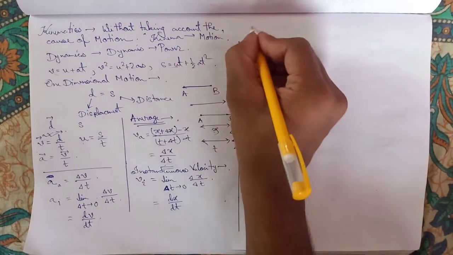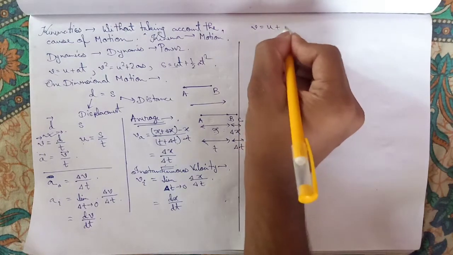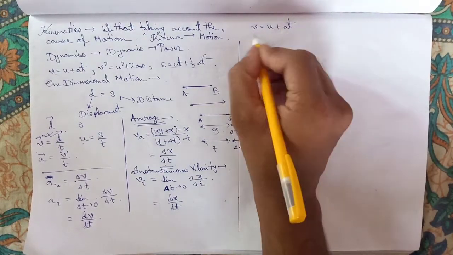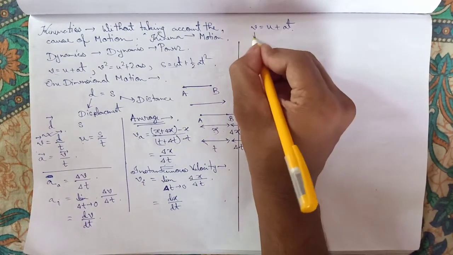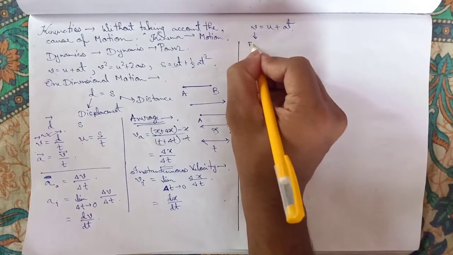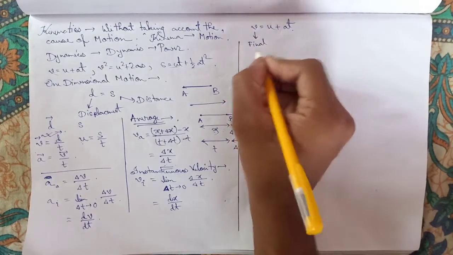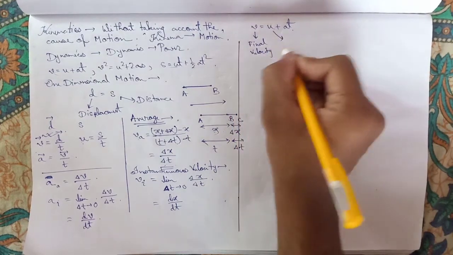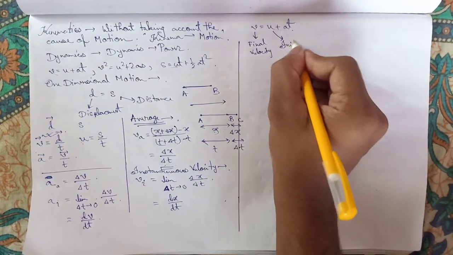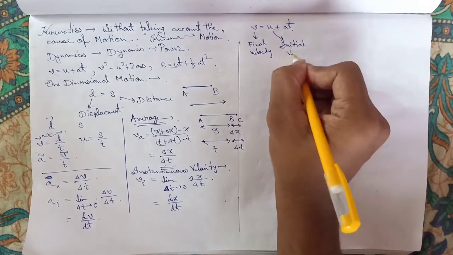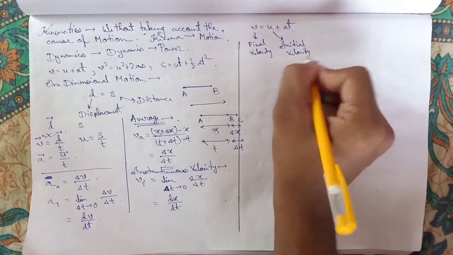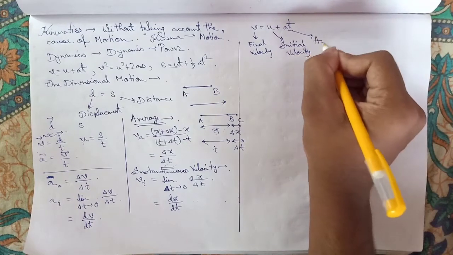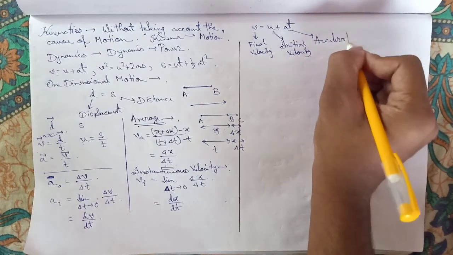So, v equal to u plus at. You have to know what the parameters are. v is known as final velocity, u is known as initial velocity, a is known as acceleration, and t is known as time.